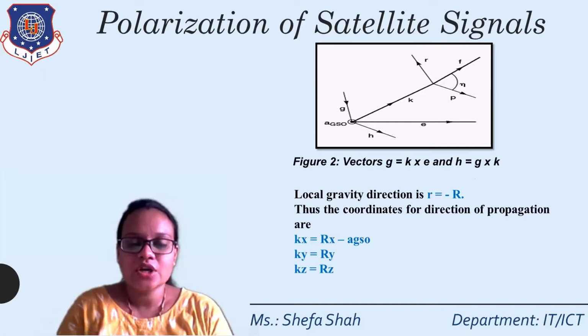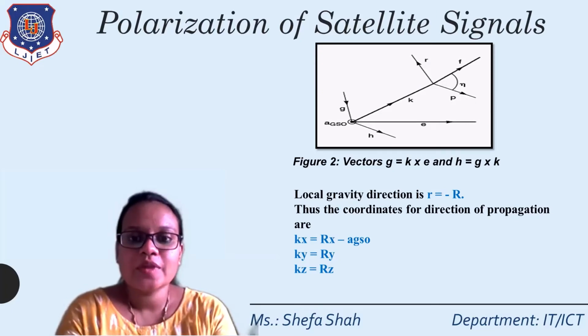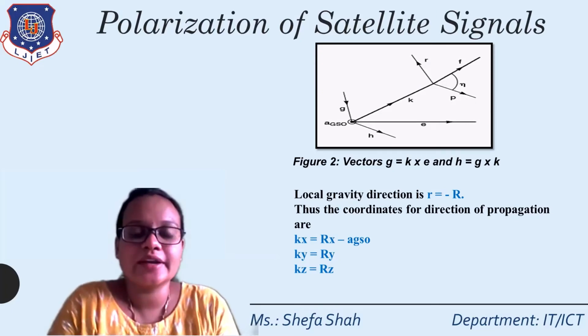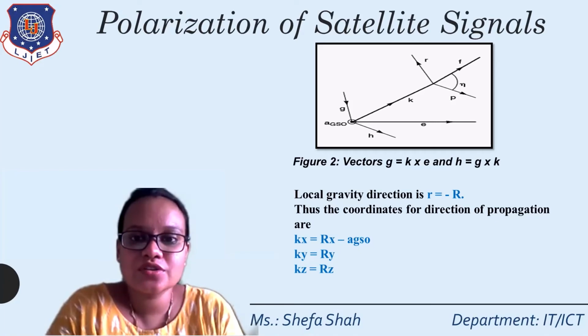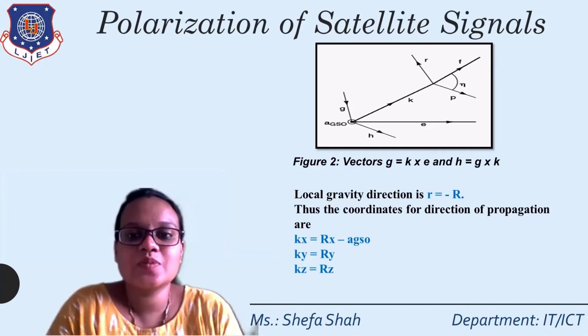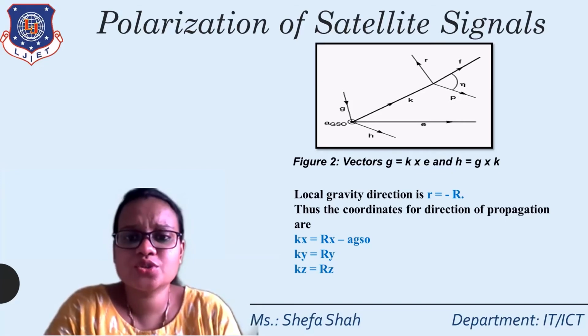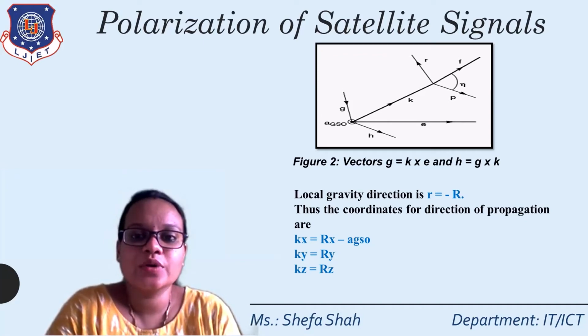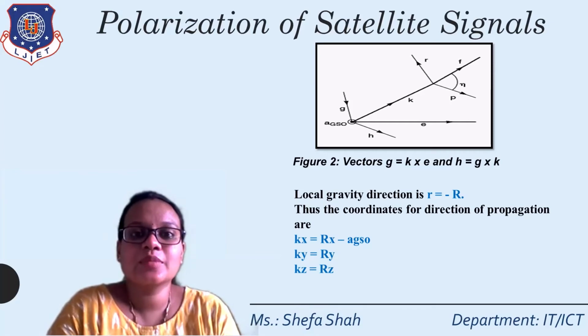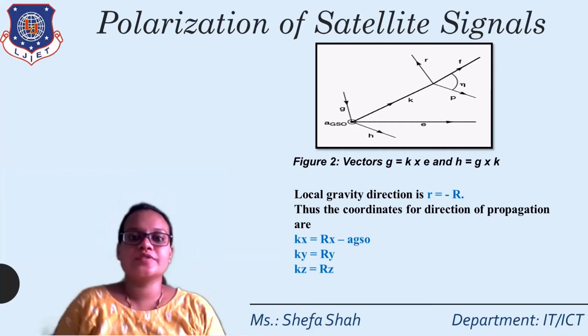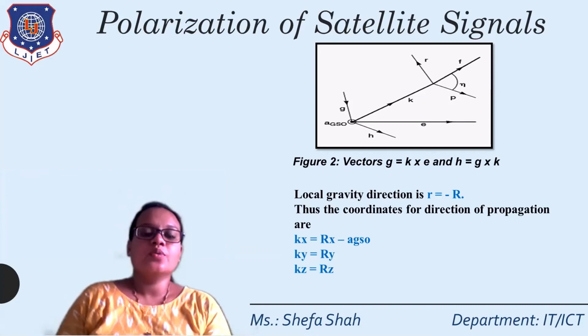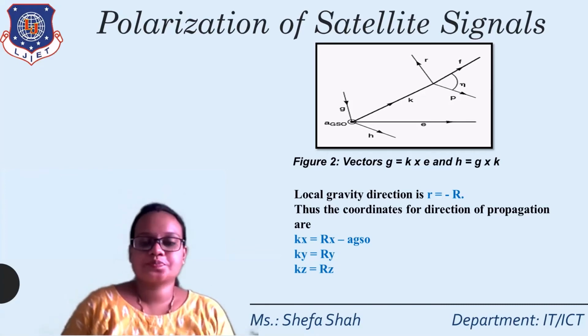As you can see from this figure, agso is the radius of the geostationary orbit at that particular point, and for this the g and h plane and the normal plane, that is e. So with reference to G and E, the normal plane which we will find is equal to H, and H is nothing but the unit polarization vector of the satellite signals, and K is the polarization direction with respect to the earth station.